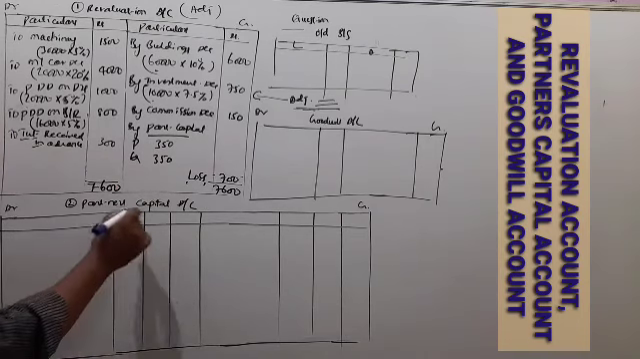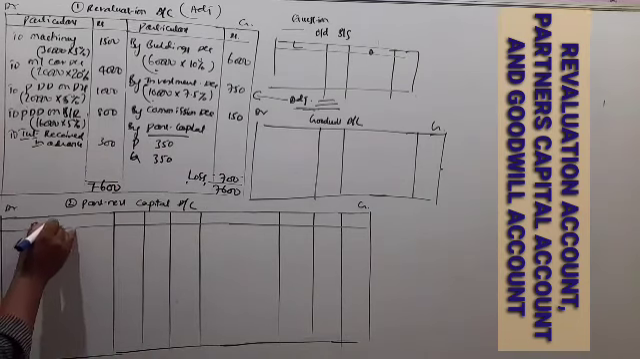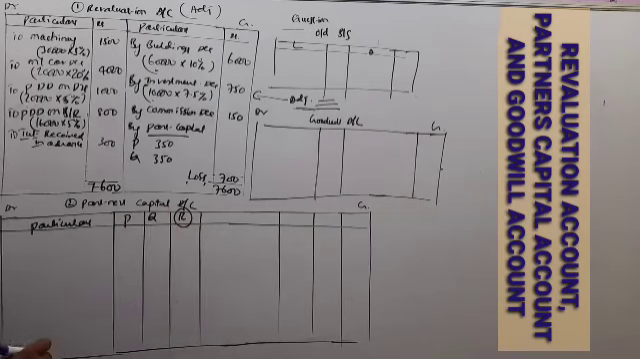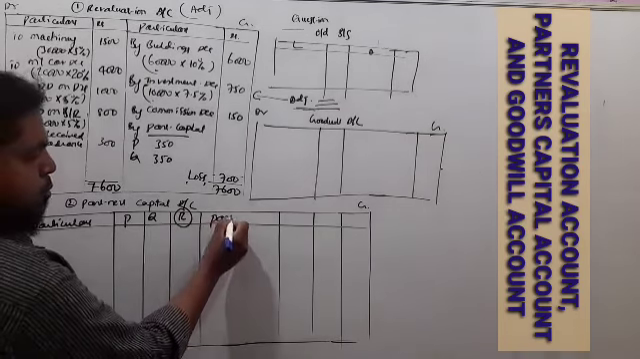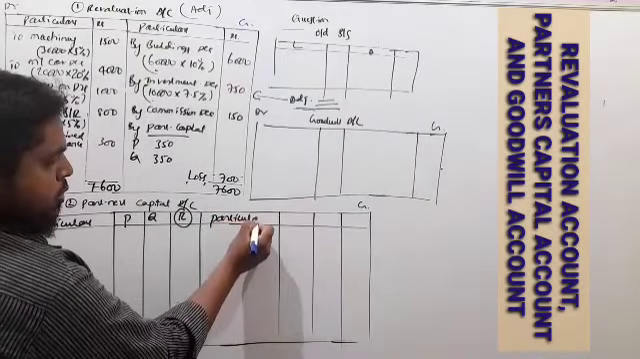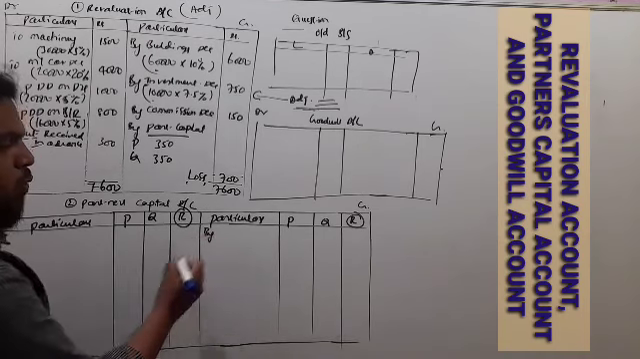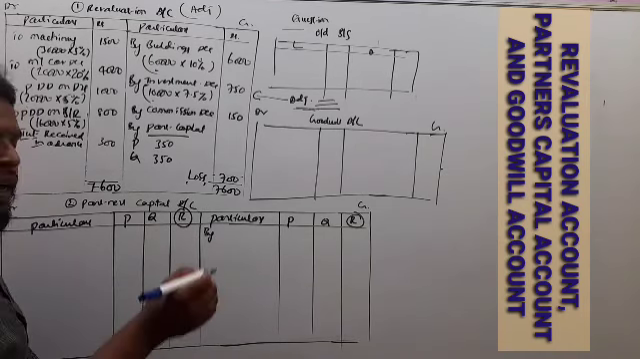Now come to the second step, partners' capital account. So P, Q, R is the new partner. So this is the combined partners' capital account. Under the combined partners' capital account, first we have to record their capitals which are given in the balance sheet. So in the old balance sheet, on the liability side, balance brought down, P and Q's capitals, 70,000.